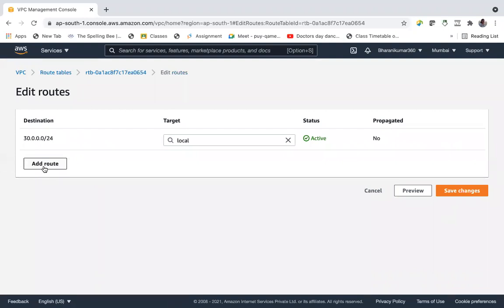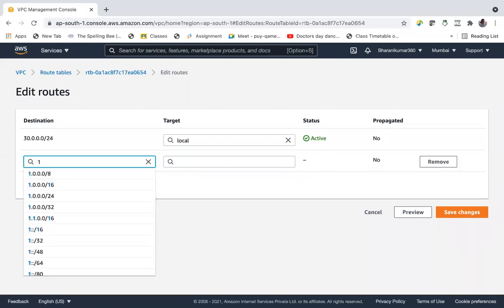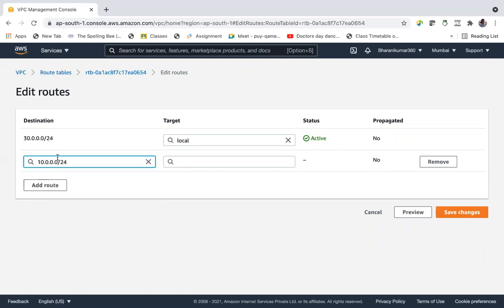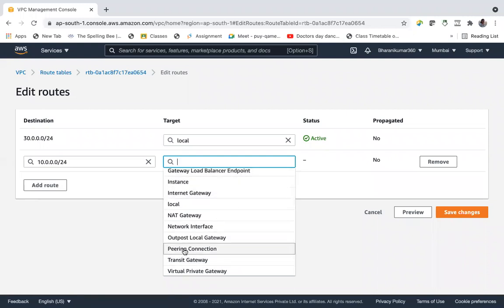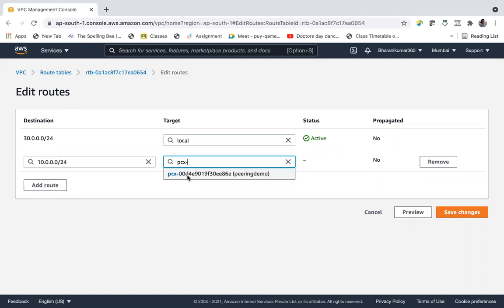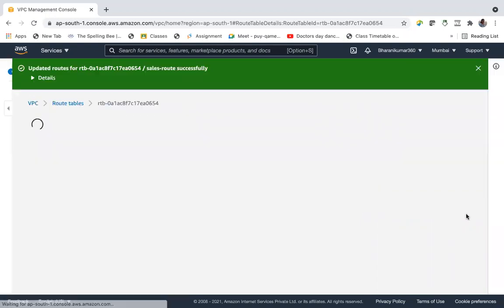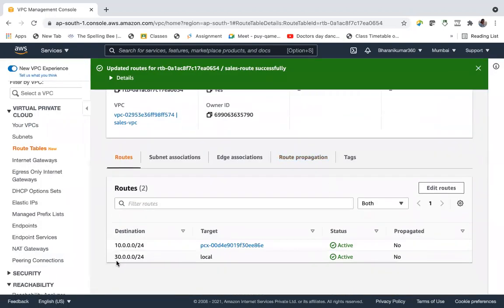When you configure this service, you should also add the route. So add route, and this is the range, using the peering connection type. This one. Save changes. So now the route table has the local route within the VPC, and using the peering connection, it can also route the traffic to this.